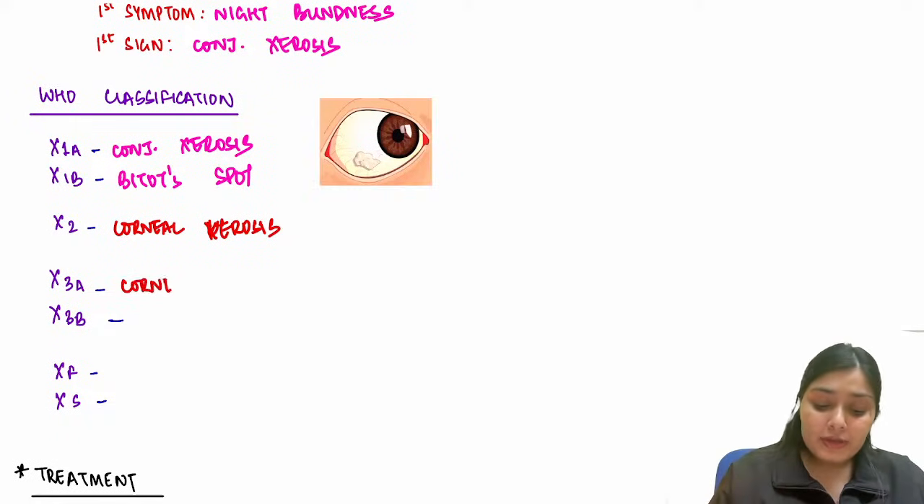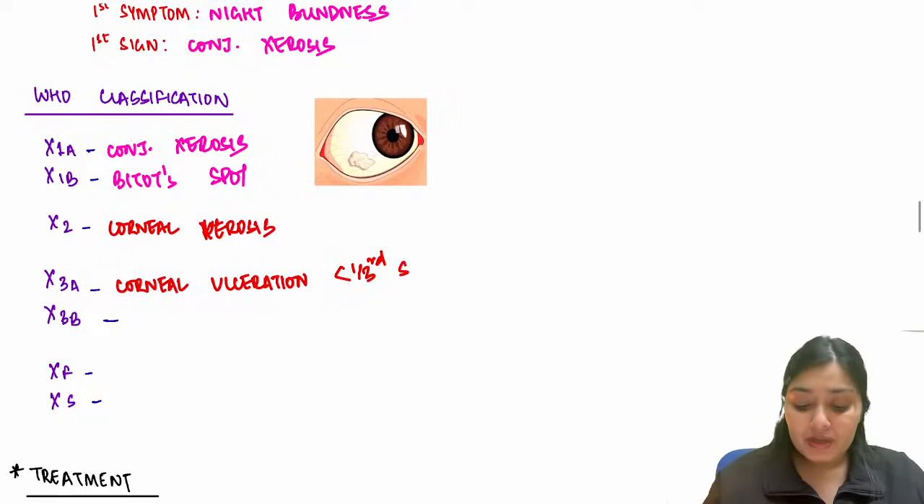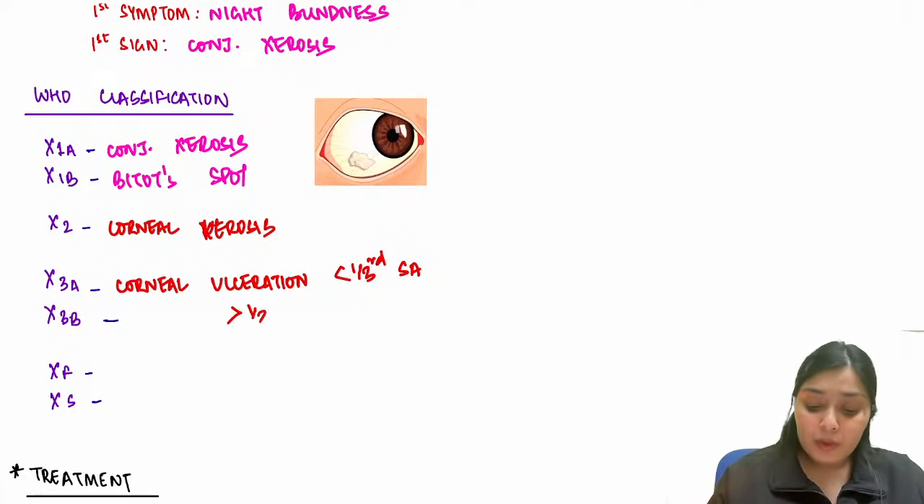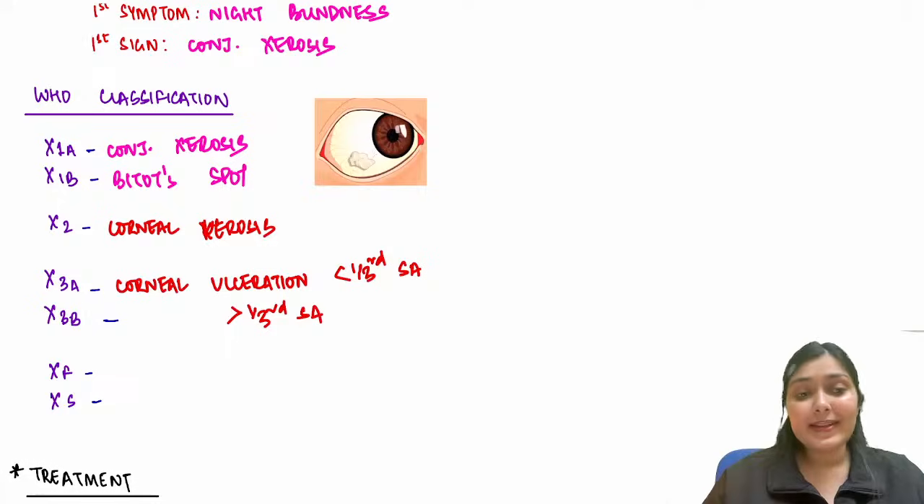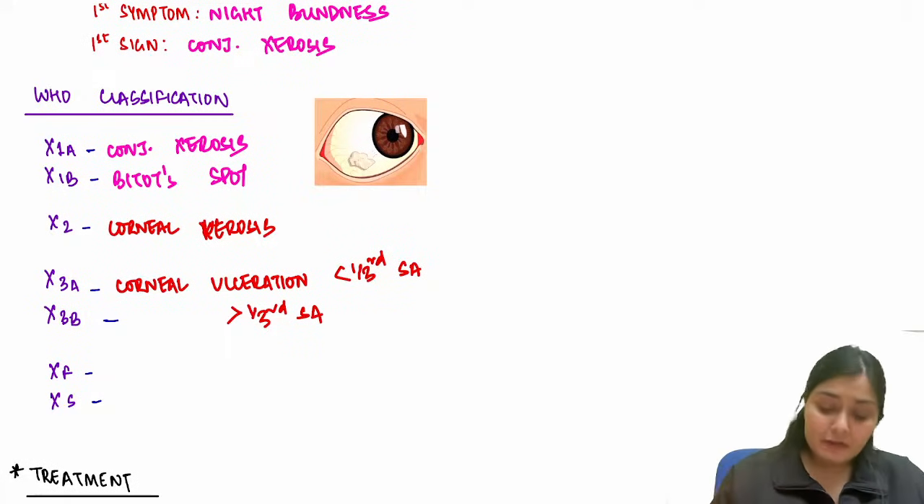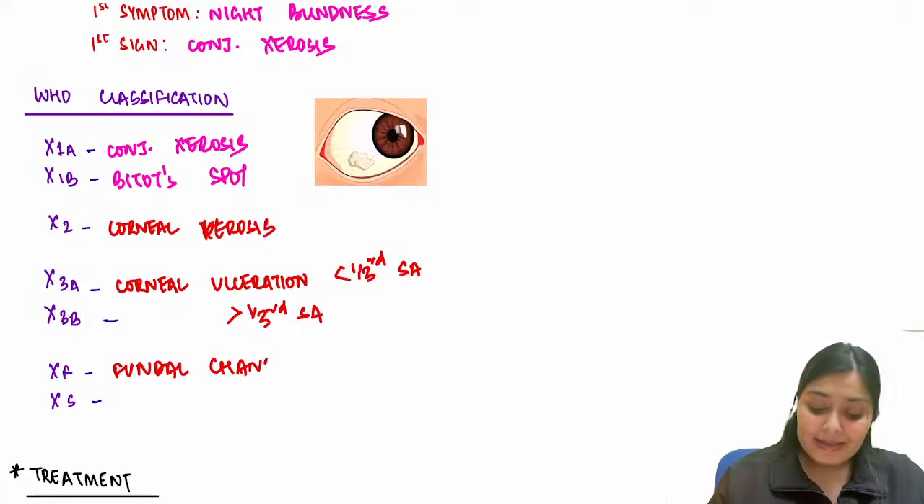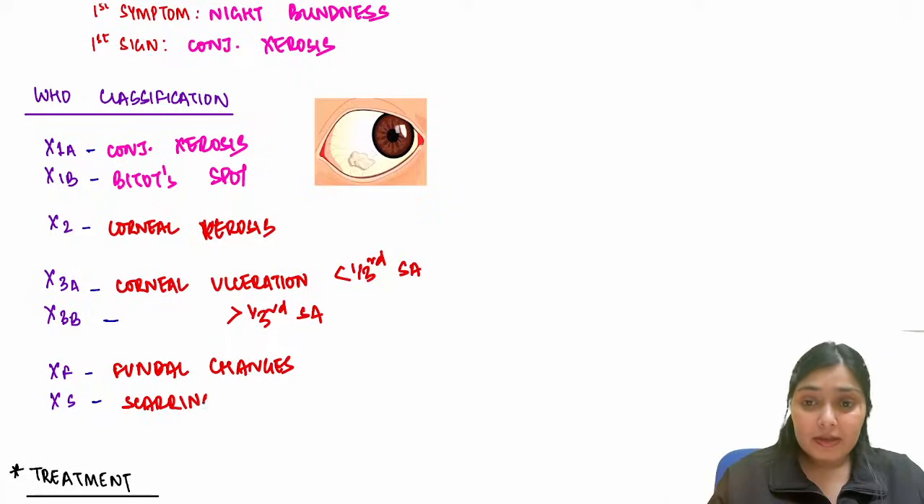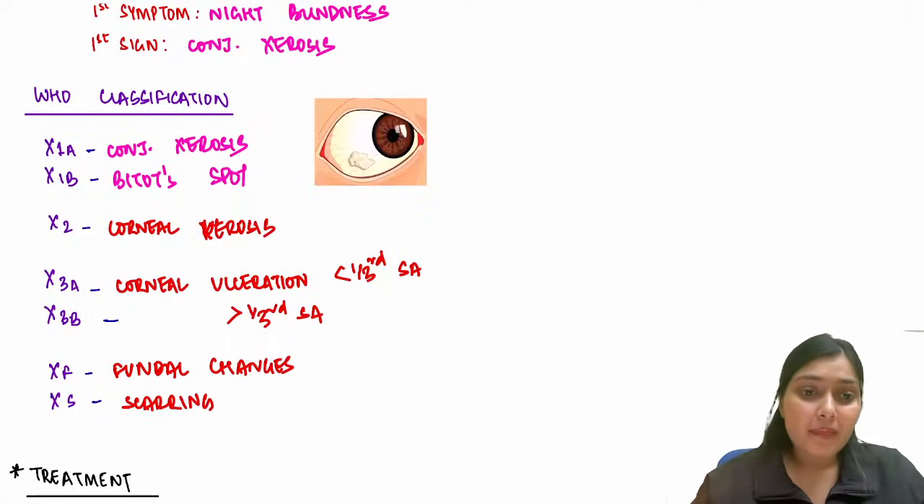Corneal ulceration. If this corneal ulceration covers less than one third of the surface area, then this is X3A. If it covers more than one third of the surface area of the cornea, it is X3B. In XF, you see fundal changes, and XS is scarring. Right, corneal scarring. So this is about the WHO classification.